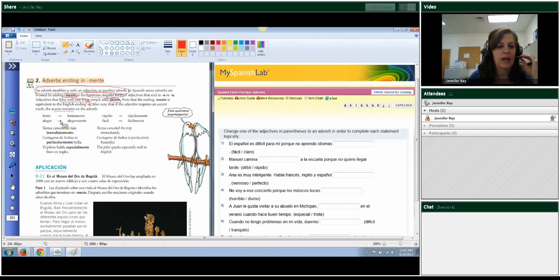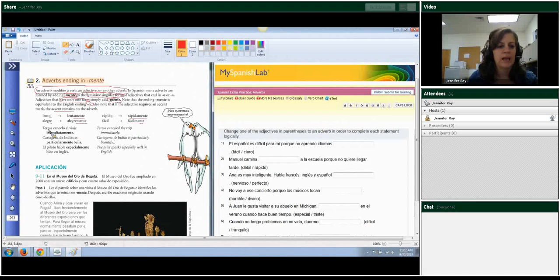Okay, so they show you lento, you change your O to an A, lentamente. Alegre, alegremente, you just add that. So this word ended in O, so I changed that O to an A, and then I added my mente. Alegre ended in an E, so I just simply added mente. Rápido, I'm going to change that O to an A and get rápidamente. Fácil, though, I'm just going to add mente, fácilmente.